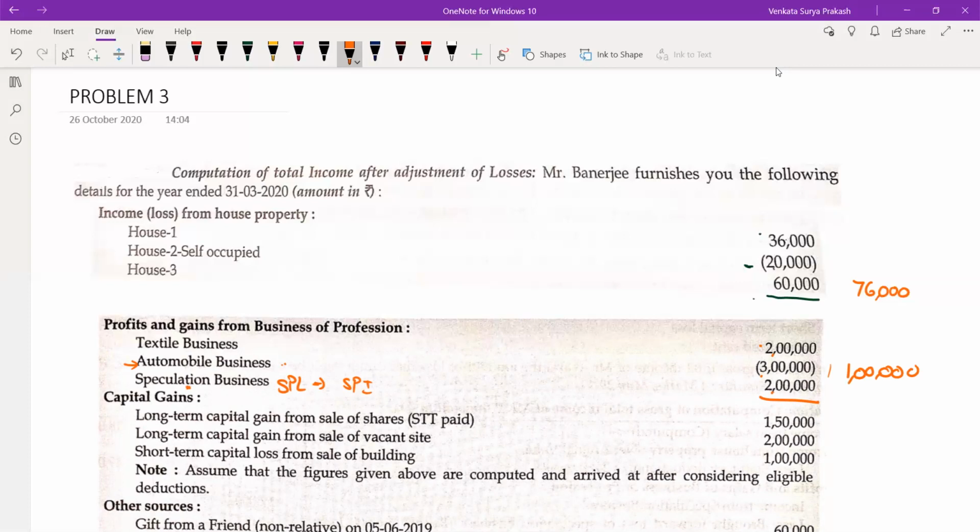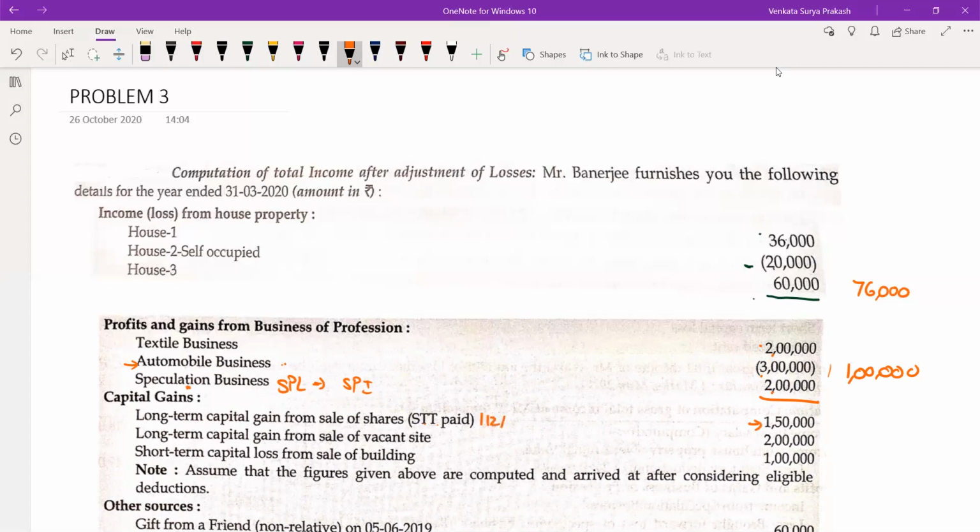Then the next one. Long-term capital gains from sale of shares, security transaction tax paid, 1,50,000. So you are having long-term capital gains of 1,50,000. This point I will explain later for you.